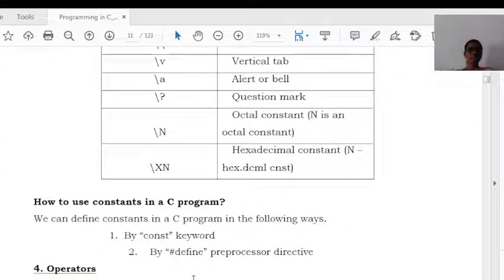Next, in a C program, we can use constants in two ways. One is by using the preprocessor, that is a symbolic constant, and another is by using the keyword called const.